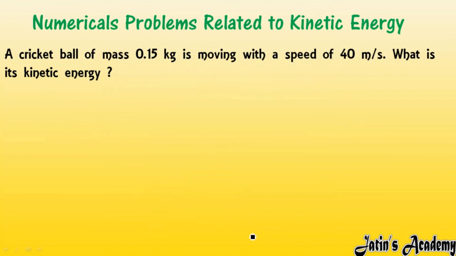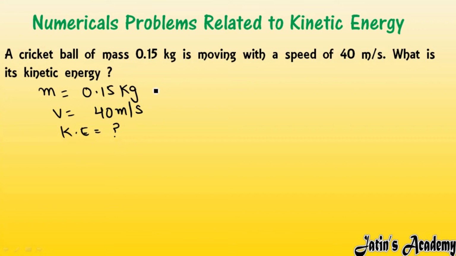Fine. Next numerical related to kinetic energy. Here we are having a cricket ball of mass 0.15 kg moving with a speed of 40 meter per second. So here velocity is given to us, 40 meter per second. We have to find the kinetic energy. Very simple, because we need not convert the units, because mass is already in kg and velocity is already in meter per second.